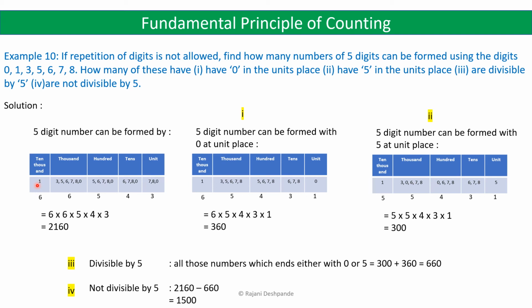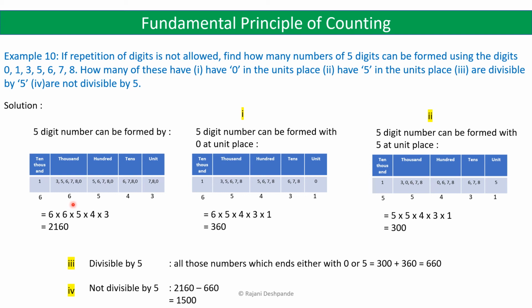Now suppose that we are using digit 1, or you can take any other digit, but let us take for an example 1. Then if we are using 1 in the 10,000s place, here repetition of digit is not allowed. So we cannot use 1, but we can use any other digit other than 1, because 1 we have already used. But 0 can be used in the thousands place. So 0 can also be one of the options. So 0, 3, 5, 6, 7 and 8. So again 6 choices are available for the thousands place.